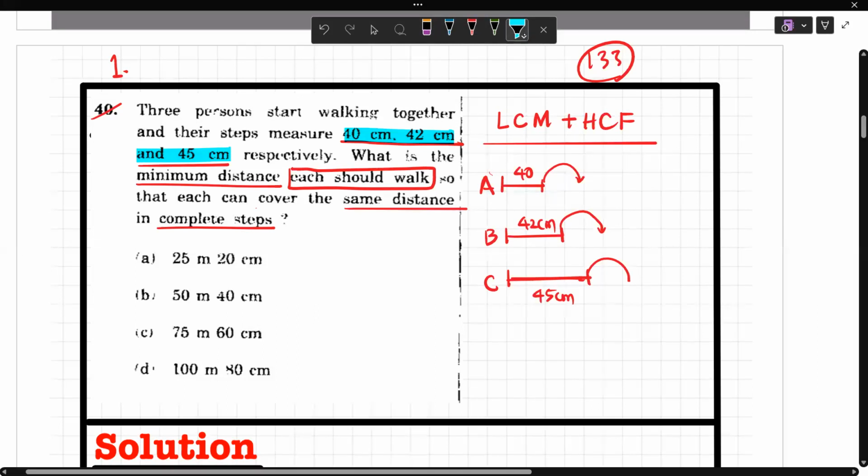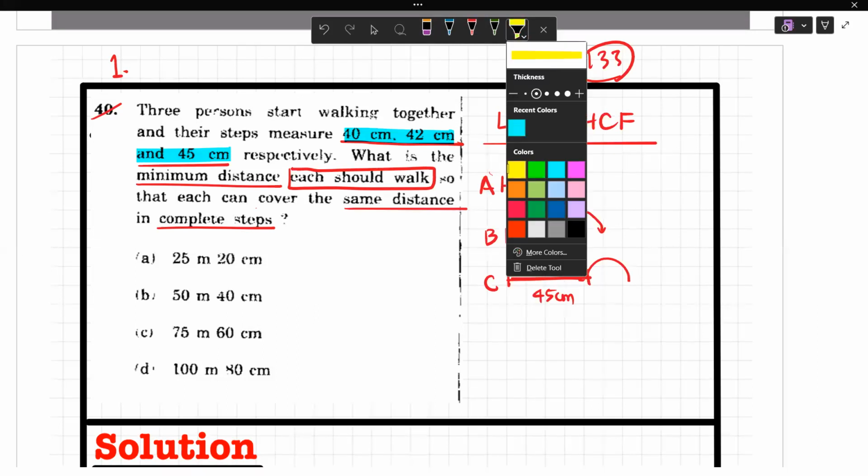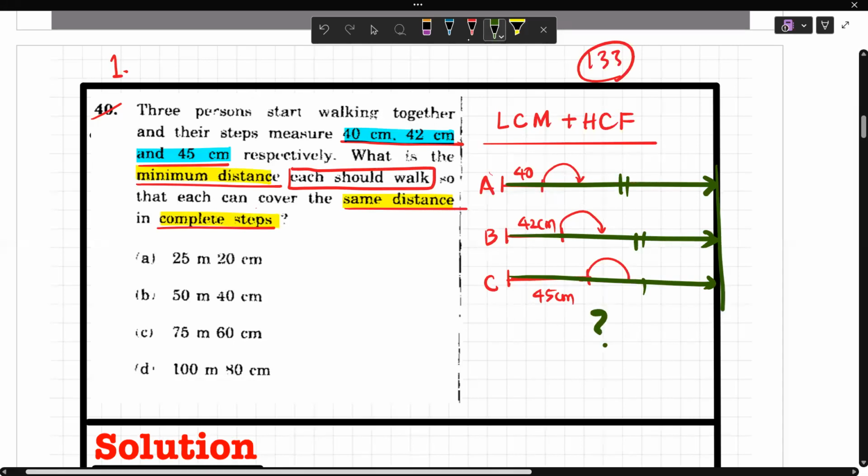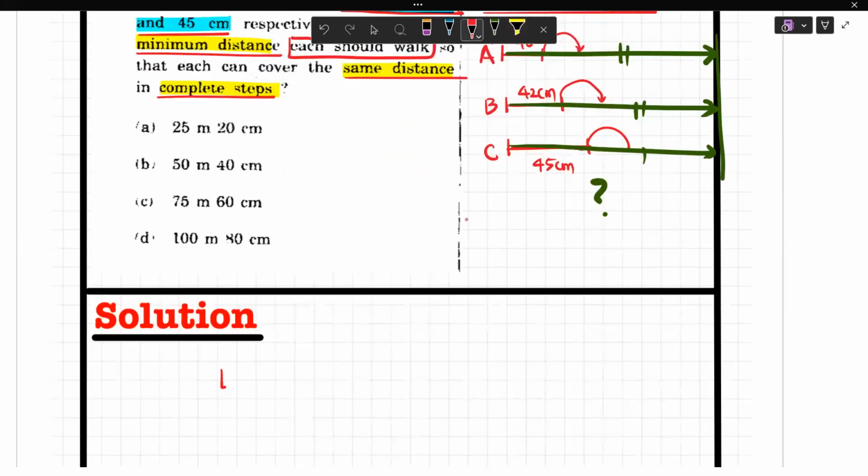The question says, what is the minimum distance each should walk so that each can cover the same distance in complete steps? That means A will walk this much, B will walk this much, C will walk this much. They will walk an equal distance. This is the minimum distance, taking certain steps. So now we need to find this minimum distance. This is a multiple, right? So what is the multiple? It is the LCM of 40, 42, 45.